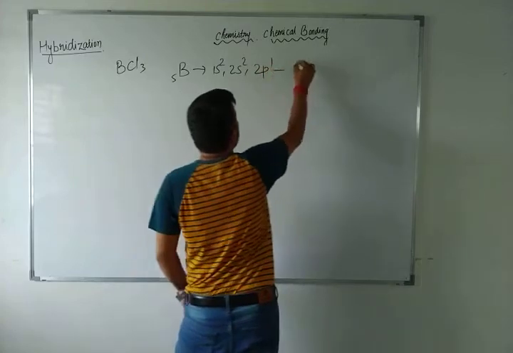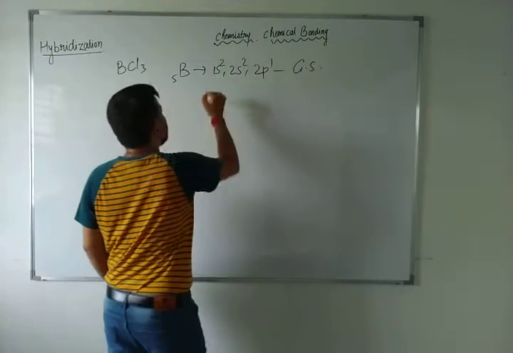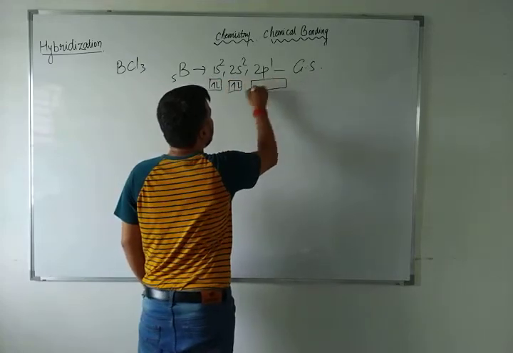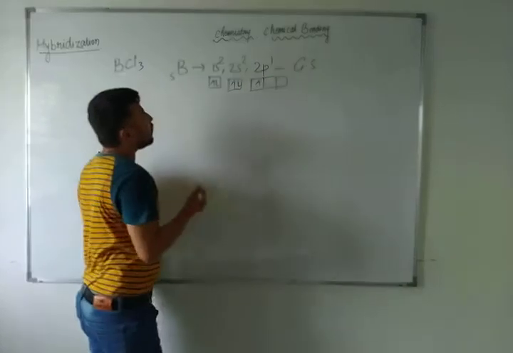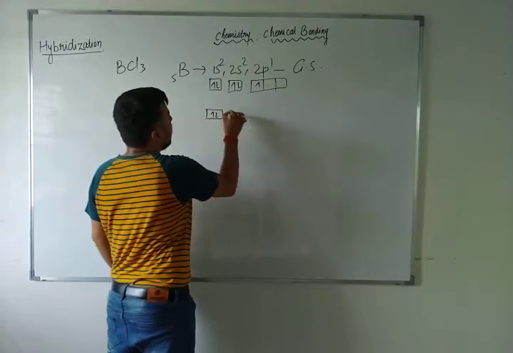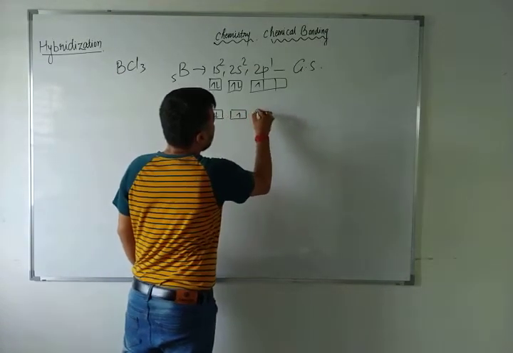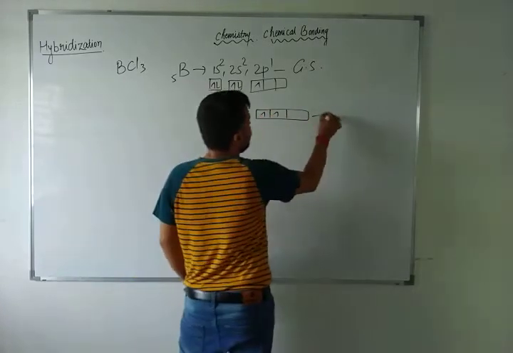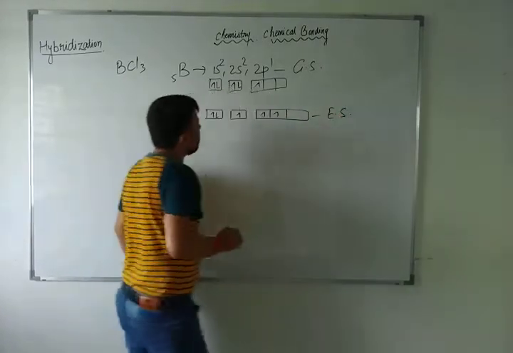This is the ground state. If I want to do the energy redistribution, how can I do it? Can you tell me? How can I redistribute the energy? 1s2, 2s1 and 2p2. This is the redistribution, or you can say the excited state, right?